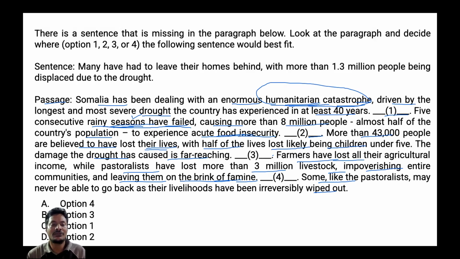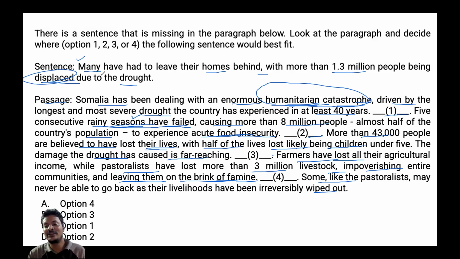Now, after reading the text, let's move to the sentence and try to understand what it is all about. Many have had to leave their homes behind, with more than 1.3 million people being displaced due to the drought. If you observe, this sentence talks about displacement, right?